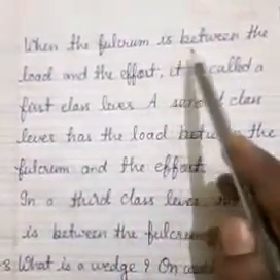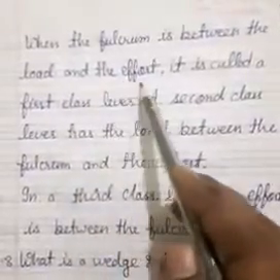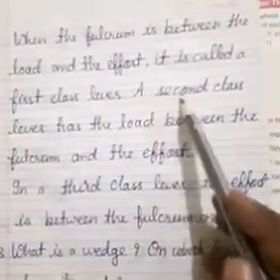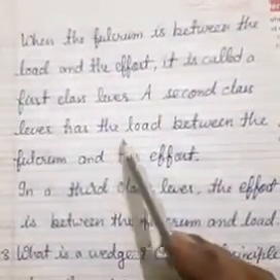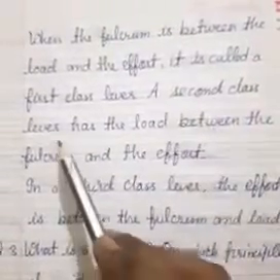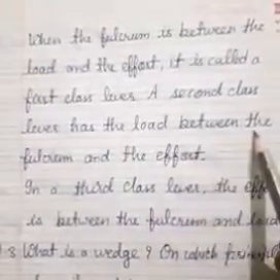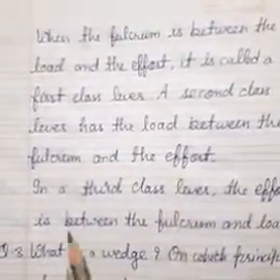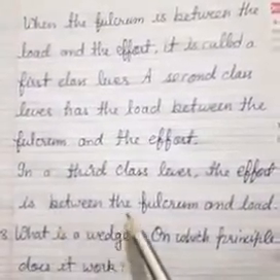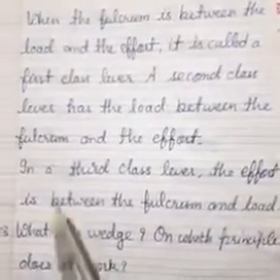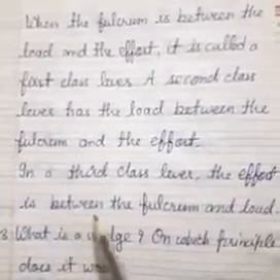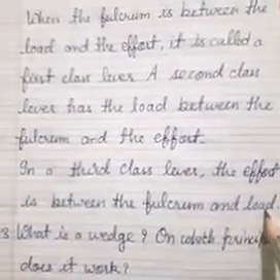A second class lever has the load between the fulcrum and the effort. In a third class lever, the effort is between the fulcrum and load.